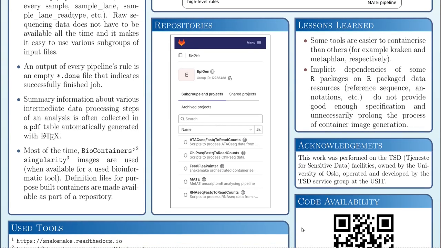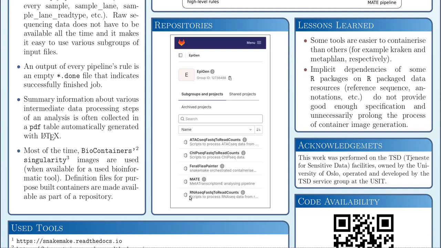In this middle panel, you can see the list of currently available pipelines. At the moment, there is one pipeline for analyzing ATAC-seq data, another one for ChIP-seq data. I'll skip the feral flea painter for now. The fourth one is called MADE, and it serves for analyzing metatranscriptome data. And the last one is for analyzing RNA-seq data.